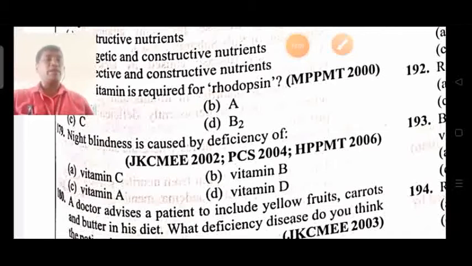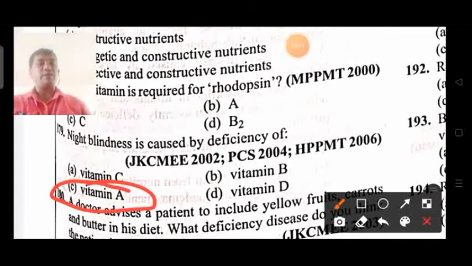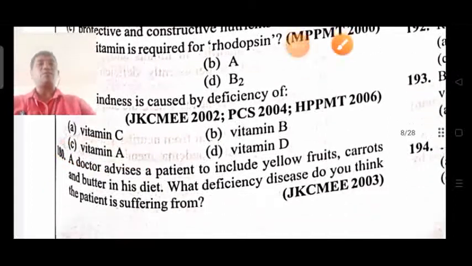So here night blindness means eye related. Eye means vitamin A. So the answer here is only vitamin A. Question 179, vitamin A.